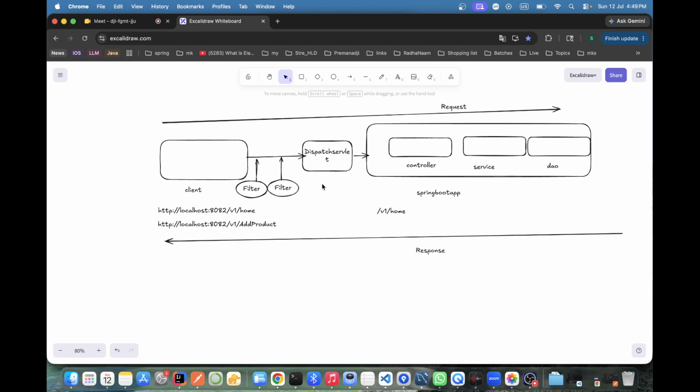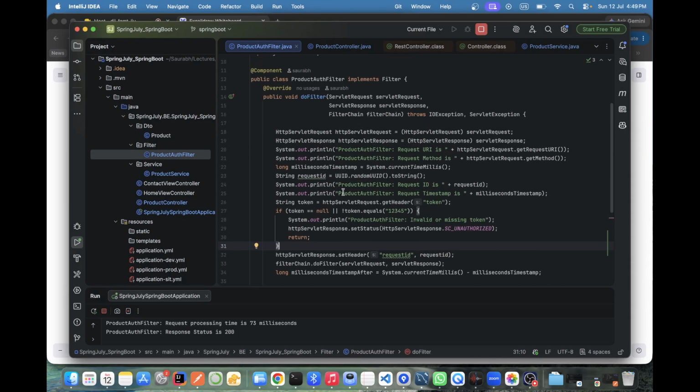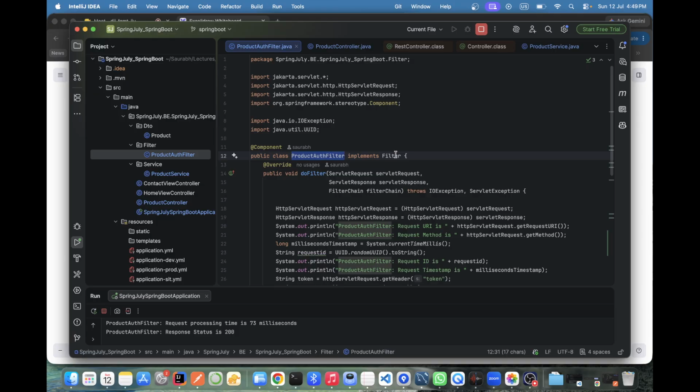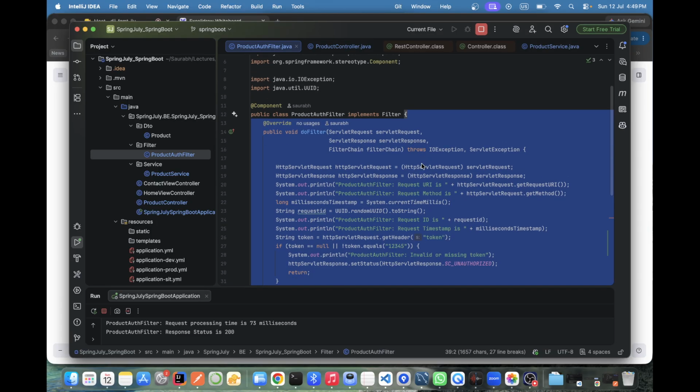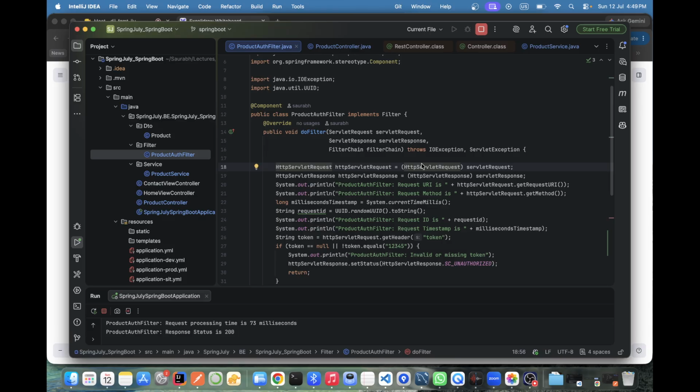In our industry as well, take a filter, for example. A filter is just a class. So for every screen or every page, you mean to say that for login we require one filter, so we have to put one filter on that.